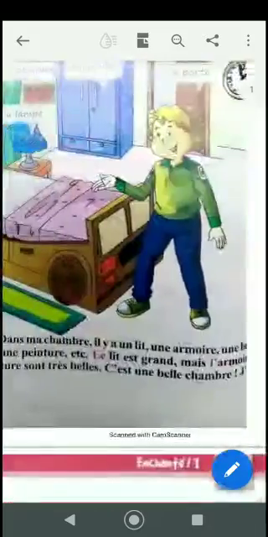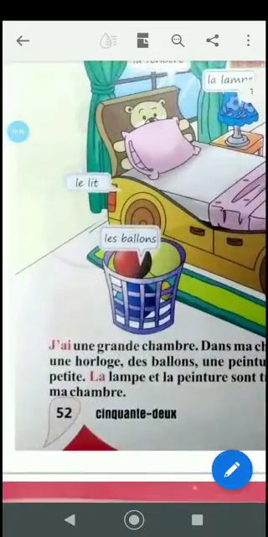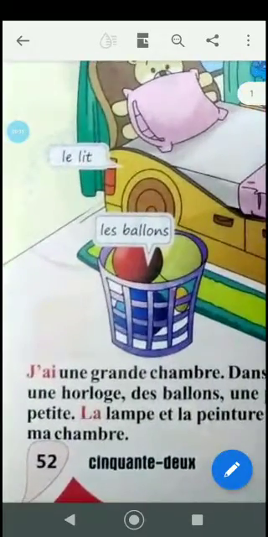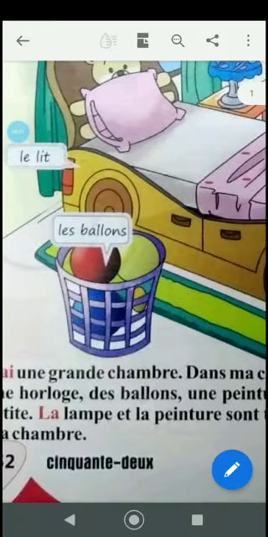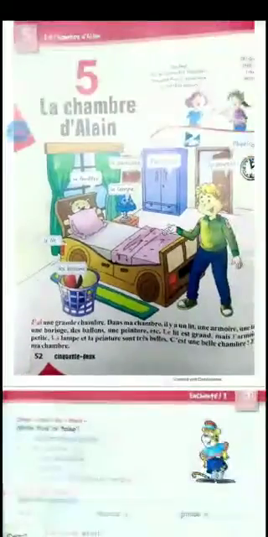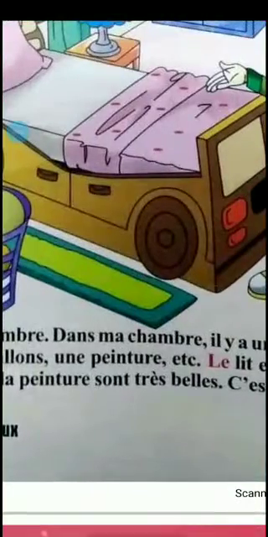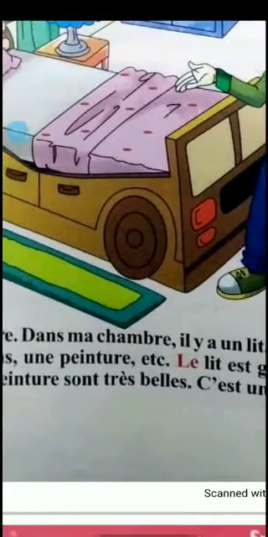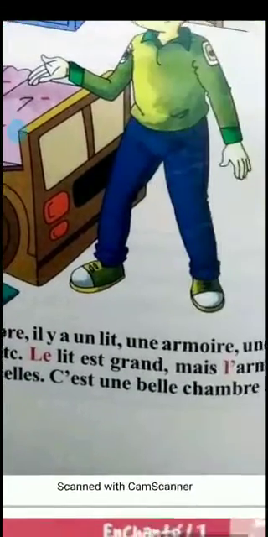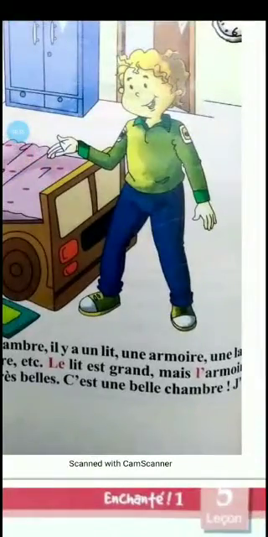Une armoire means a cupboard. Une lampe, that is a lamp. Une horloge, a clock. Des ballons. Now ballon is singular; over here they are in plural form. So what is he saying? That I am having some balls. Une peinture. Peinture is a painting, etc. Le lit est grand. The bed is big.